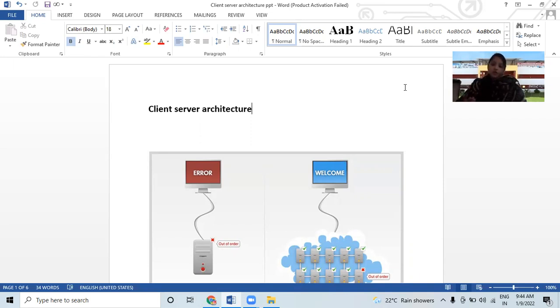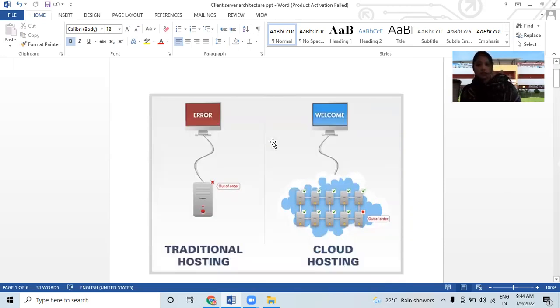Now, under cloud computing, we have to see client server architecture, which you can see on my right screen. You can see the setup before cloud and after hosting on the cloud. Through the diagram you can understand client server architecture.